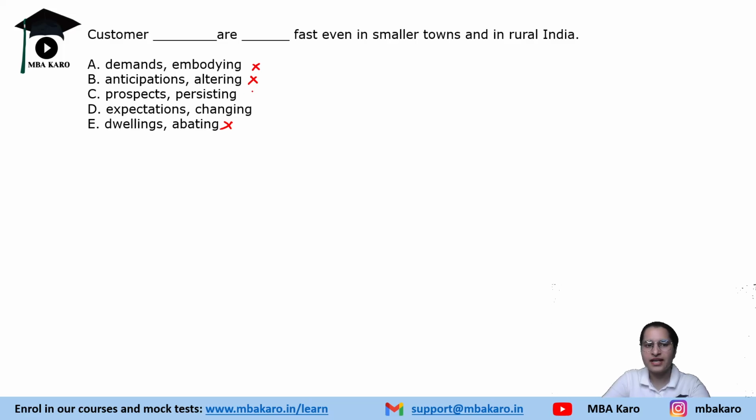So dwellings abating, demands embodying, anticipations altering are entirely wrong. Prospects persisting fast, even in a small town? No. What is happening? Customers' expectations are changing fast. Whatever customers are expecting, even in smaller towns in rural India, these expectations are changing fast. That is what the context is.